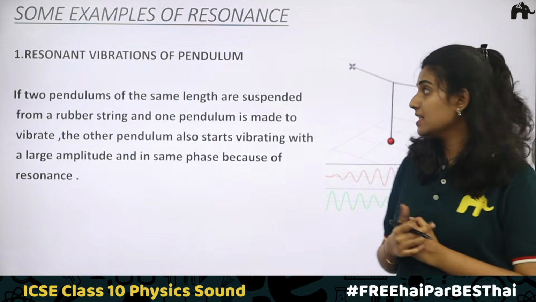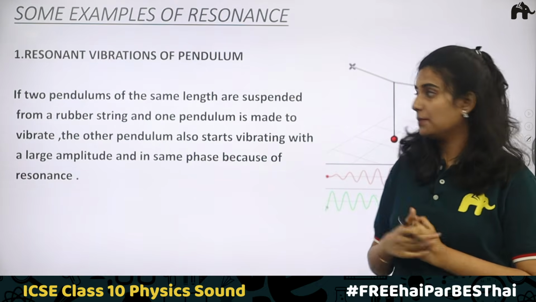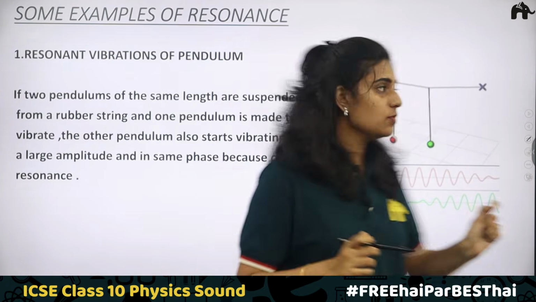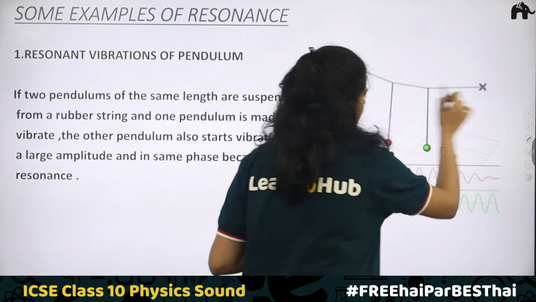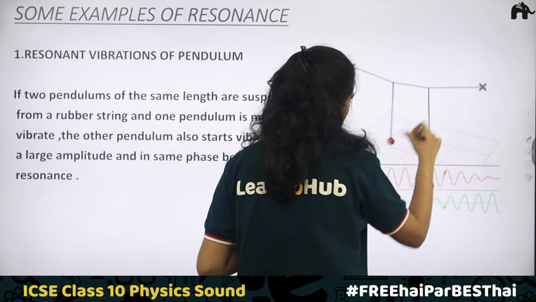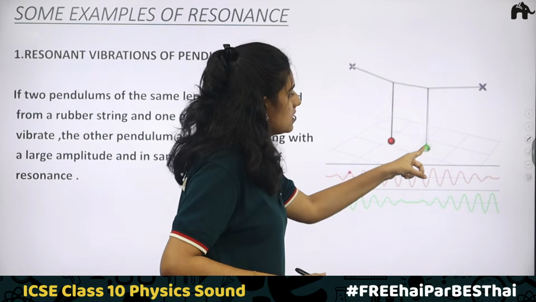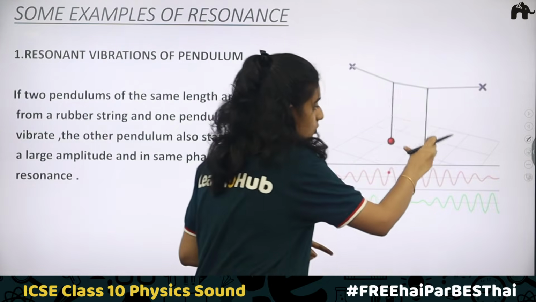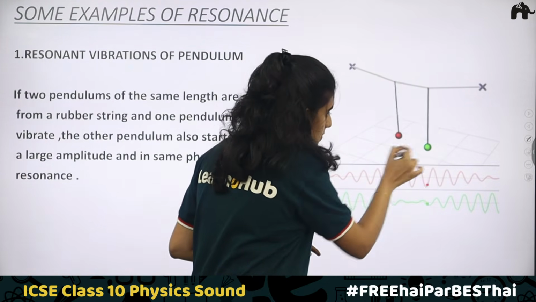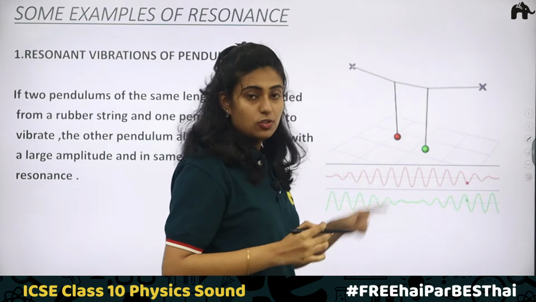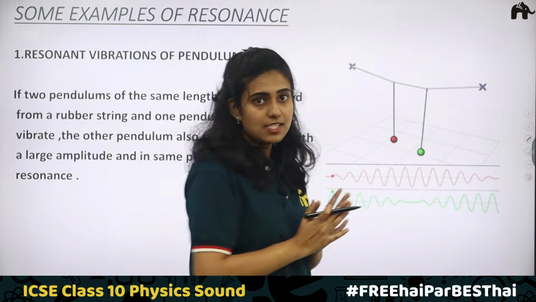This experiment we have discussed before, resonant vibrations of pendulums. So here we are taking two pendulums which are suspended using a rubber string. You can see that when this stops, this is vibrating at a large amplitude. When this stops, this is vibrating at large amplitude. So here what is happening? We have explained this experiment, right?